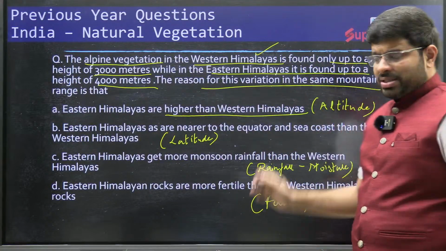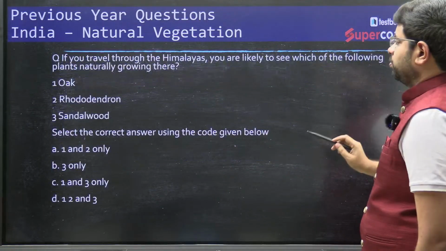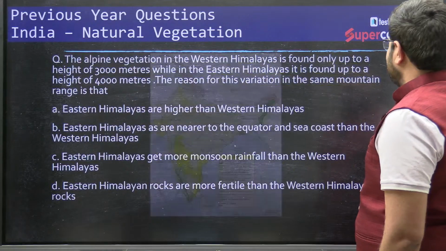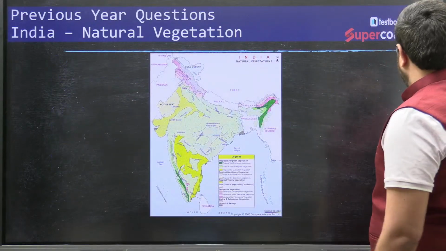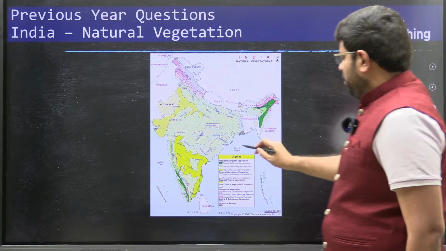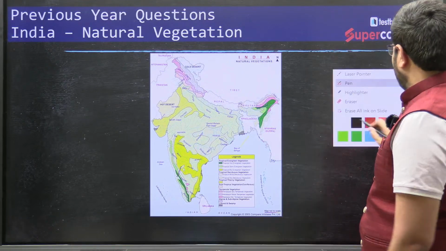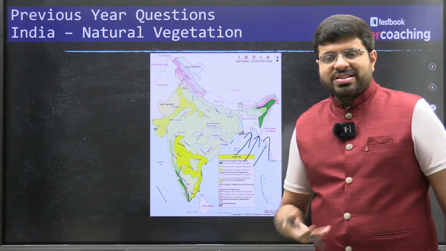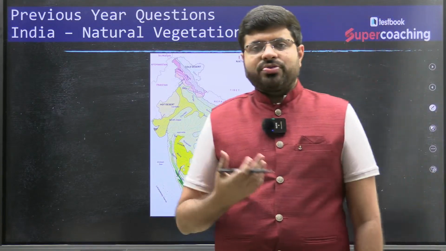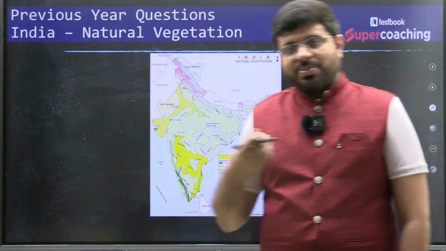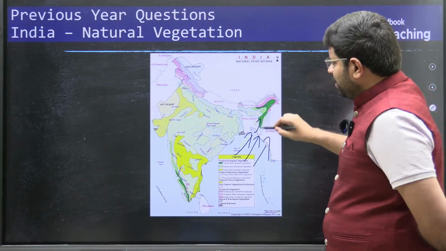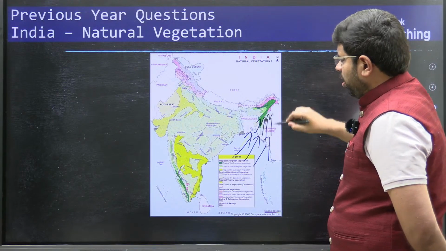If you see the eastern Himalayas, the northeastern India here, there are some decent winds coming up from the Bay of Bengal, which we call the southwest monsoon season in the months of June, July, August, September and subsequent months as well. Because of nearness to the ocean, you will find a decent amount of rainfall.